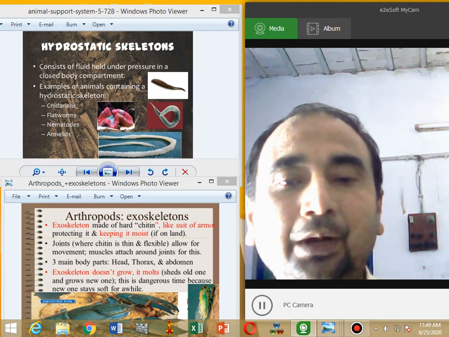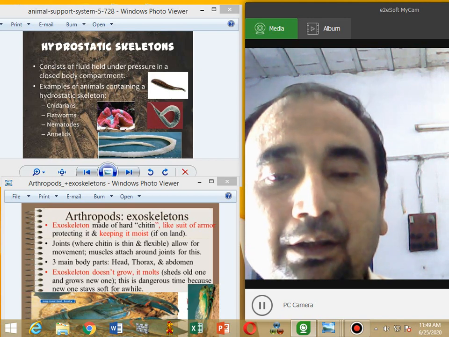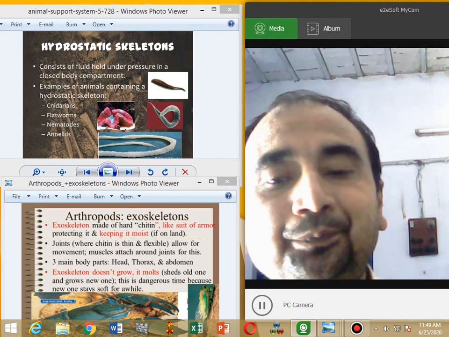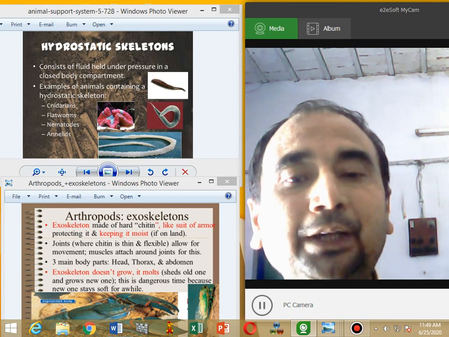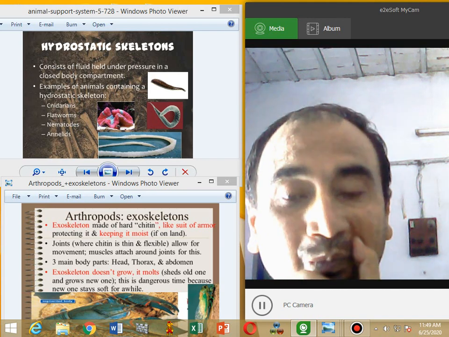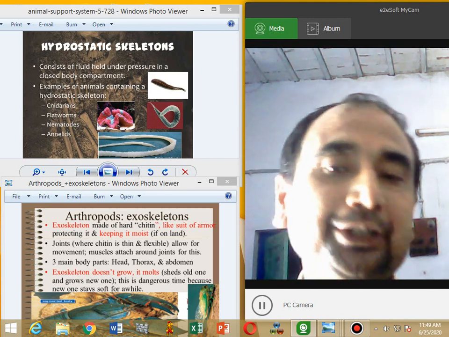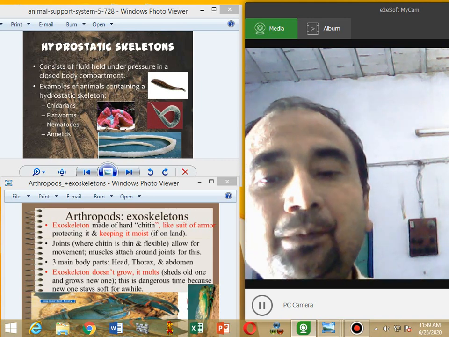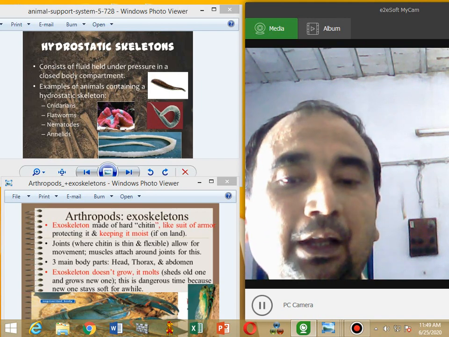But there is one problem of the exoskeleton. It protects the insects from drying and also from enemies, but the animal cannot grow within it, so they have to shed their exoskeleton and replace it with a skeleton of larger size. This process is known as ecdysis.